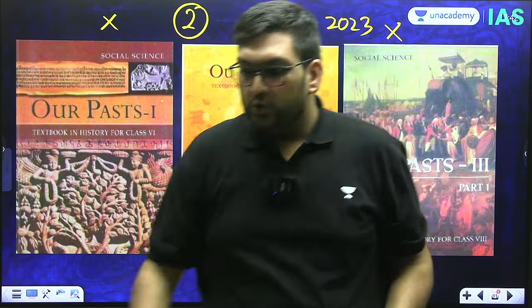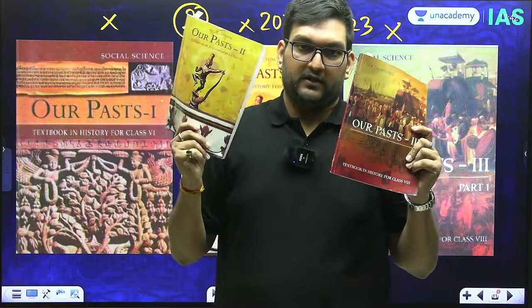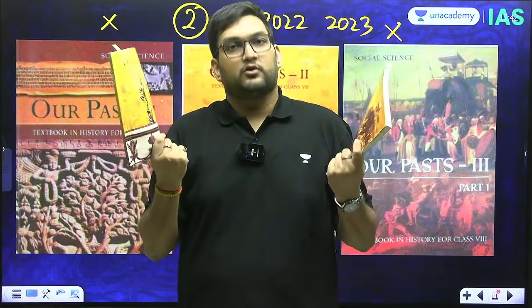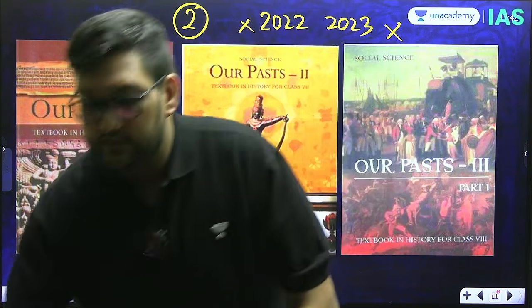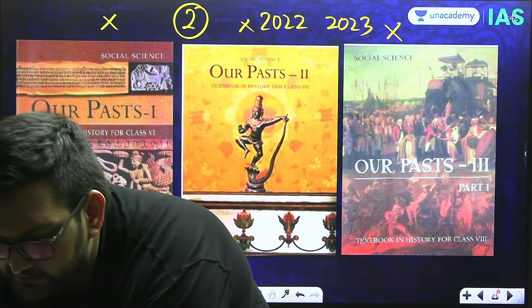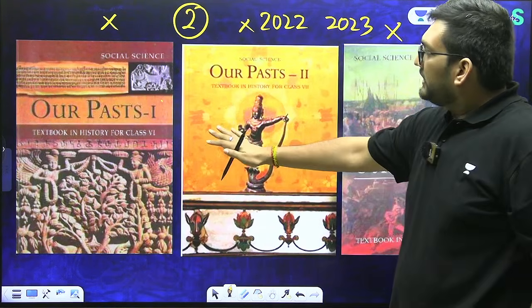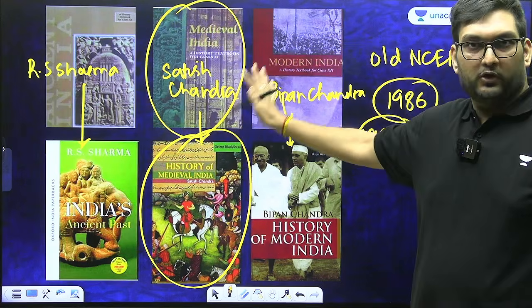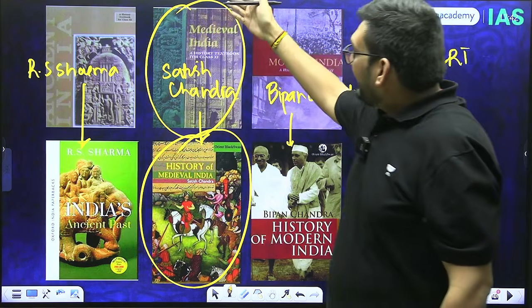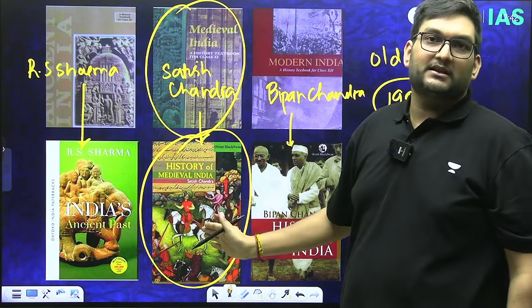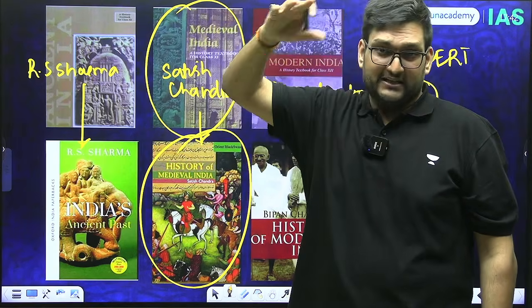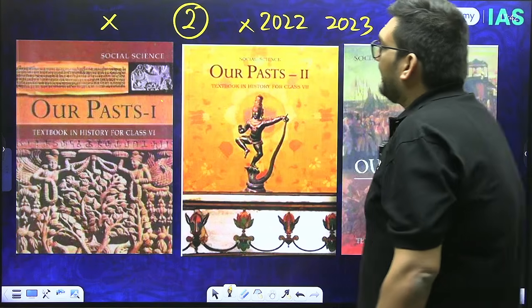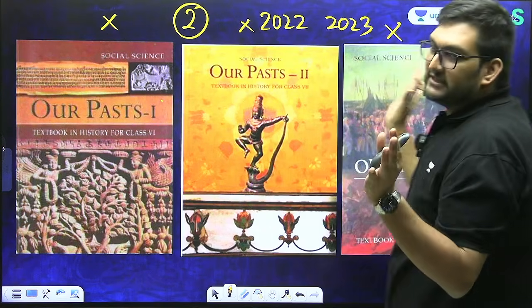Now, if you don't have these two books, no issues. You can refer to the OG, the original NCERTs, which is this series. You can refer to this series for sure. This is good enough. And I recommend that you read Satish Chandra. Gives you a very good understanding of medieval India. Generally, the overarching understanding is very, very good. Now, this does not exist.